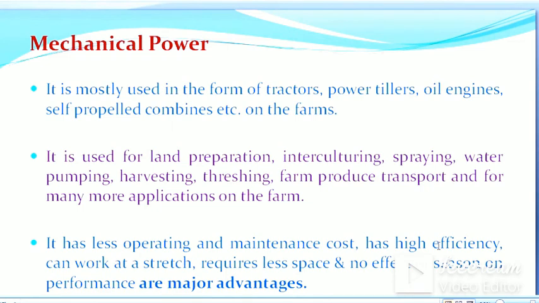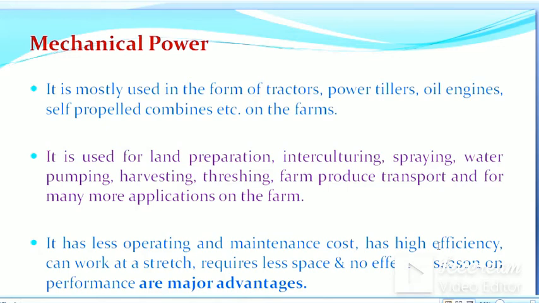Then the mechanical power, which is mostly used in the form of tractors, power tillers, oil engines, self-propelled combines, etc. on the farms. It is used for land preparation, interculturing, spraying, water pumping, harvesting, threshing, farm produce transport, and for many other applications on the farm.